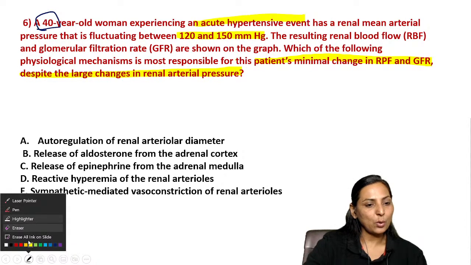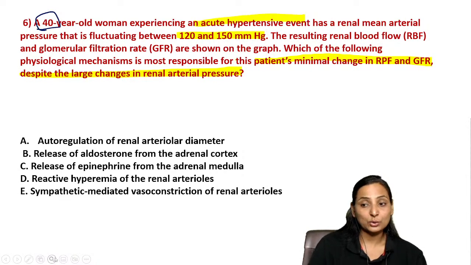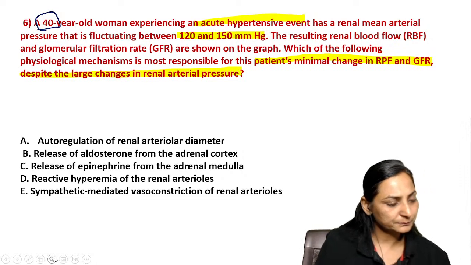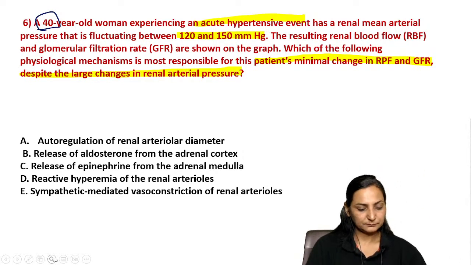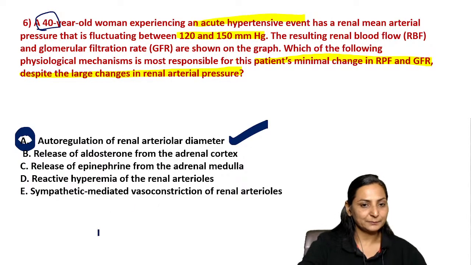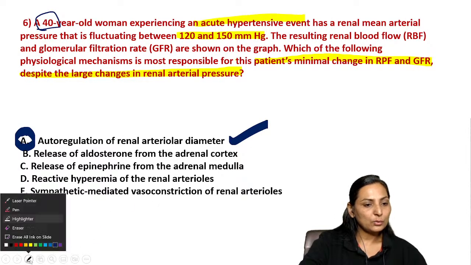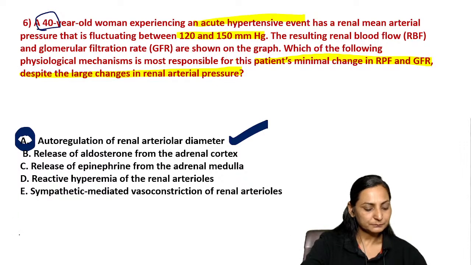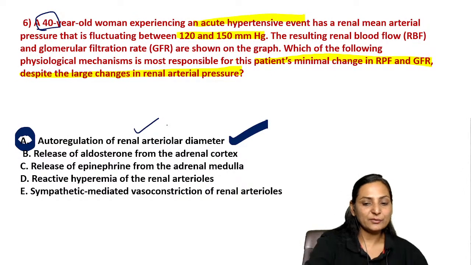It is associated with autoregulation. So the correct answer is A. That is autoregulation. It is brought about by adjusting the renal arteriolar diameter.